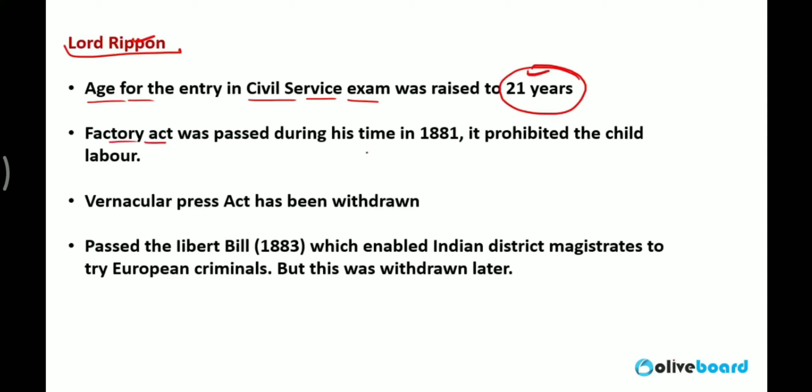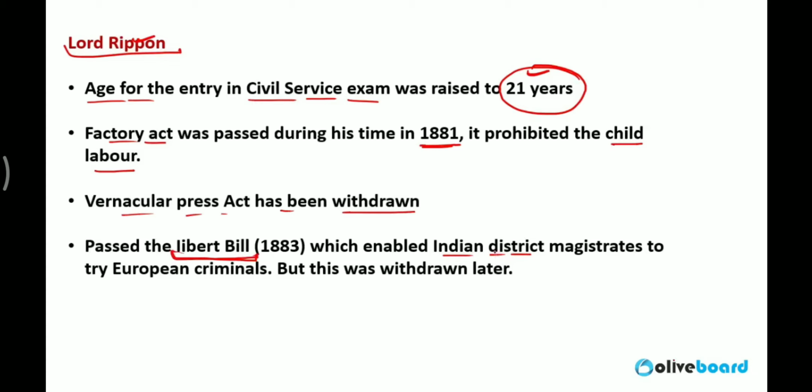Second, the Factory Act was passed in 1881, which prohibited child labor in India. The Vernacular Press Act was removed; he removed the Vernacular Press Act. Then the Ilbert Bill. The Ilbert Bill was the bill which gave rights to the Indian magistrates.